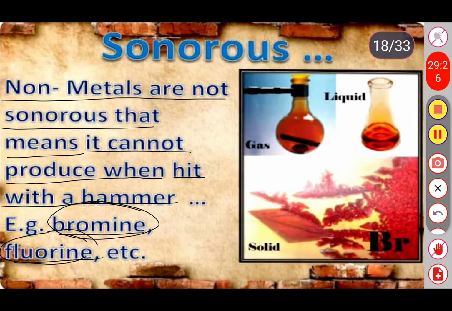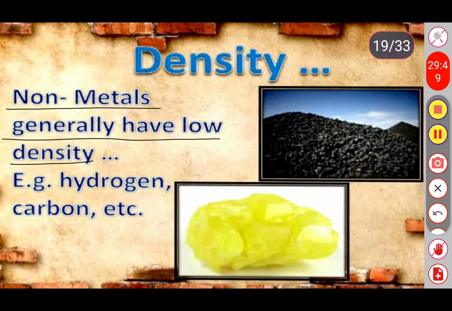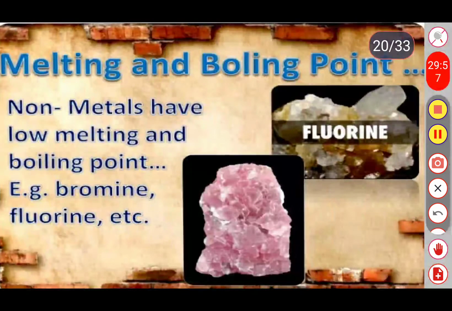Let's see the next one. The next property is density. Most of the non-metals have low density. Non-metals generally have a low density. For example, hydrogen and carbon have low densities. Next, melting point and boiling point. Non-metals generally have low melting and boiling points. For example, bromine and fluorine. So this is also one of the physical characteristics of non-metals.